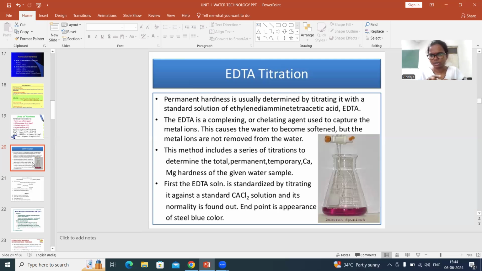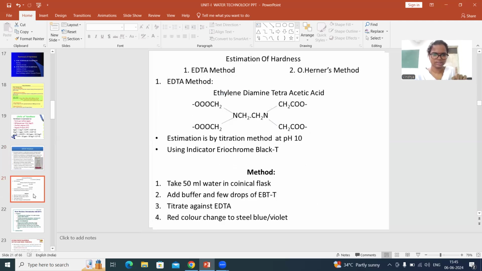You should prepare an EDTA solution and standardize it with standard calcium carbonate solution. Take standard calcium carbonate water and titrate it with EDTA. The color changes from wine red to blue. Stop the titration. I think you all know this. So first thing is you should standardize the EDTA solution given to you. That means the concentration of EDTA should be known first.